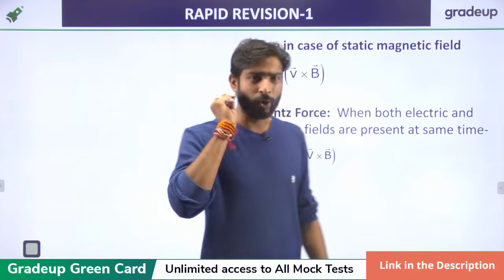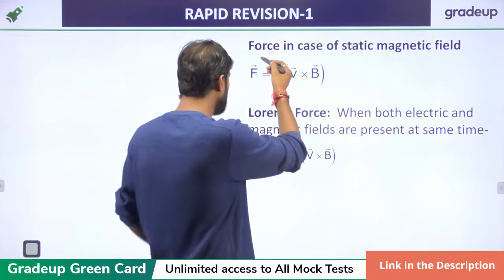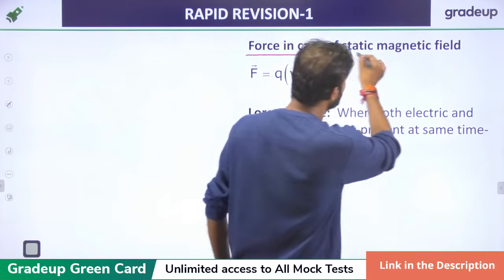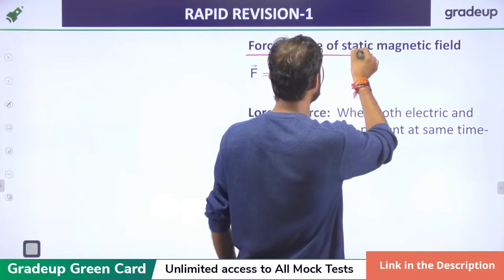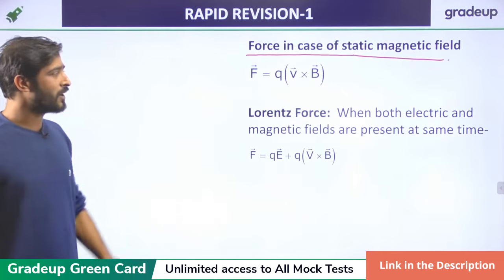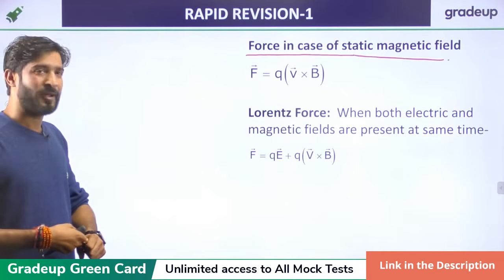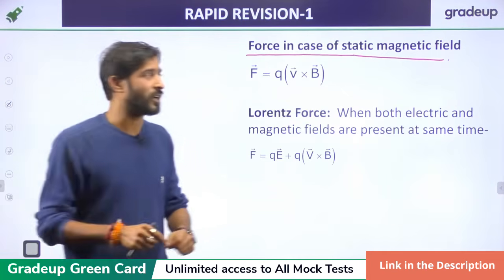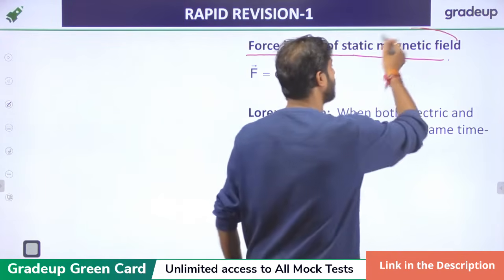Now there is the force in the magnetic field. If we want to calculate the force on a charge in a static magnetic field, there are two cases.